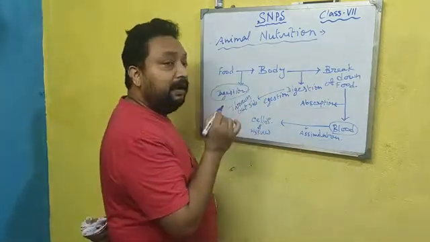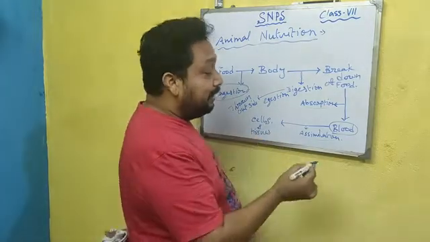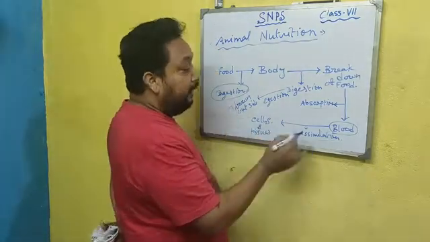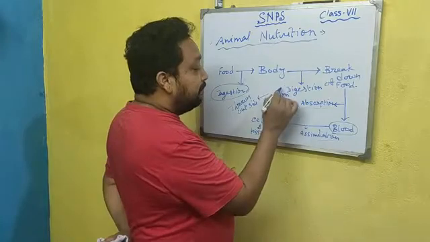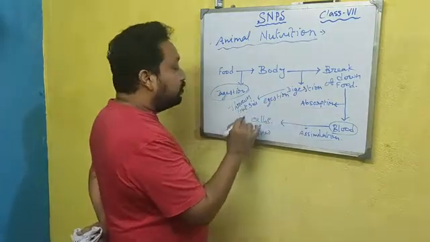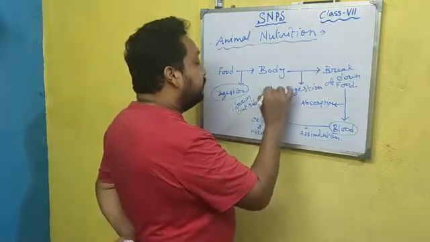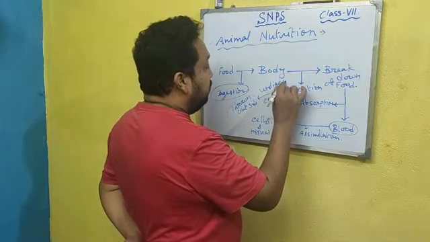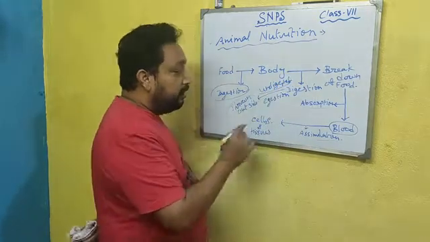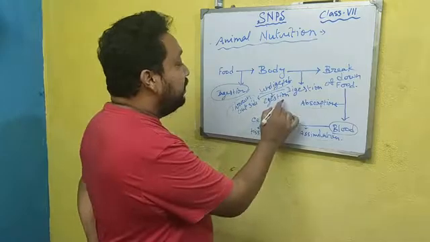The entrance of the food materials into the cell is known as assimilation. And the undigested part thrown outside the body is known as egestion.